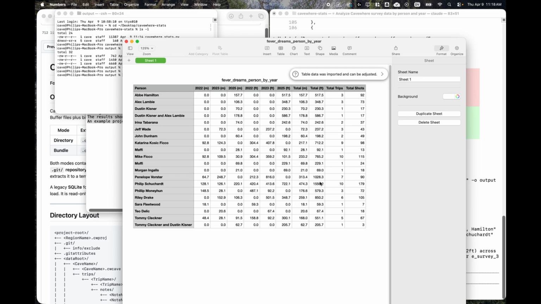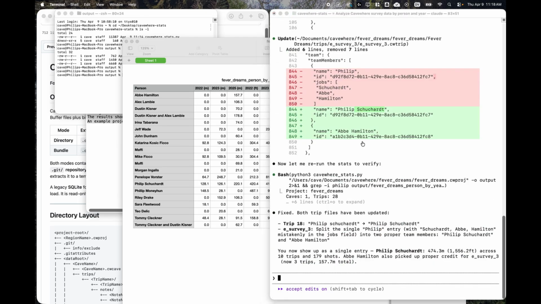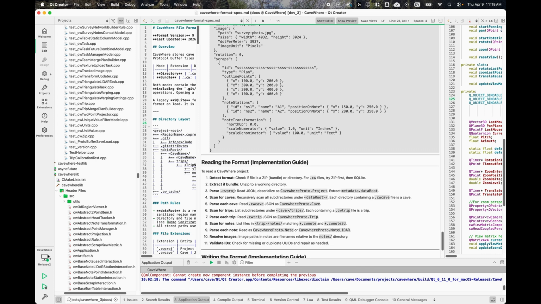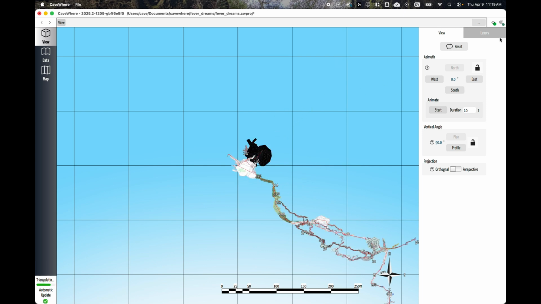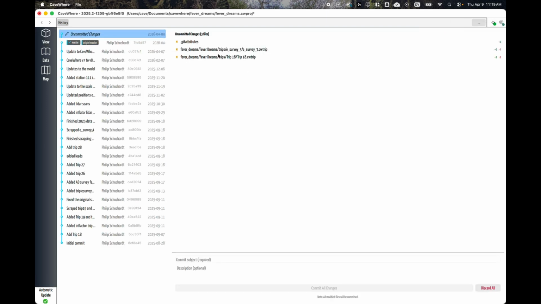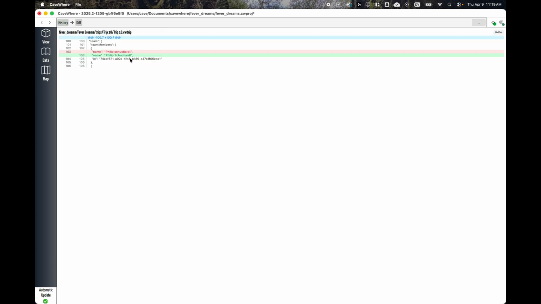Now let's see what it's done in CaveWhere, now that it's actually edited the CaveWhere files. So let's make sure that CaveWhere is running correctly with the new edits. We'll go into the Fever Dreams, and let's see in the Git history what it's currently wanting to do. Okay, so here's the changes that we made, and it did load. So this is in the eSurvey, and then also in the 18 as well.